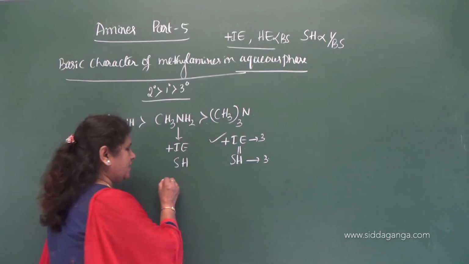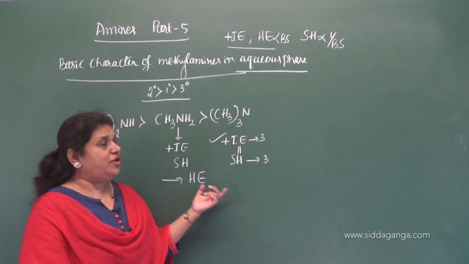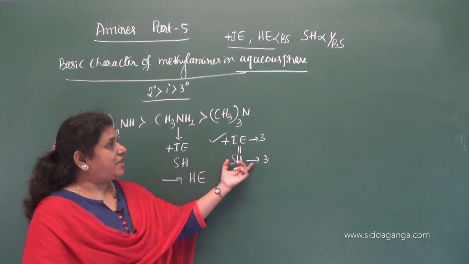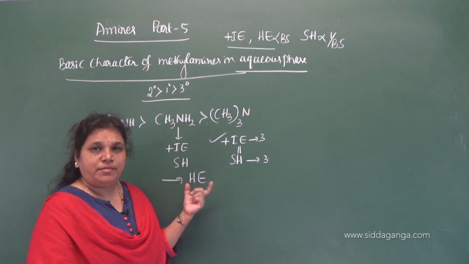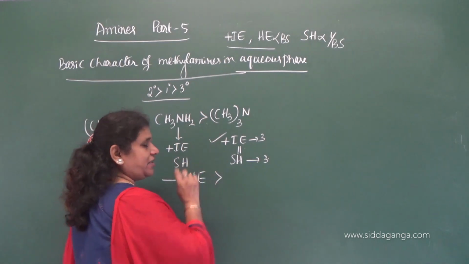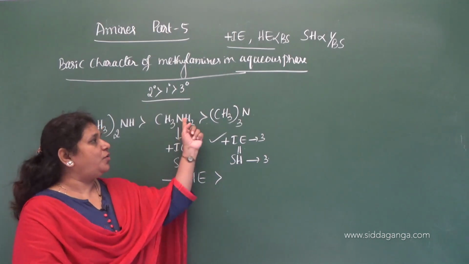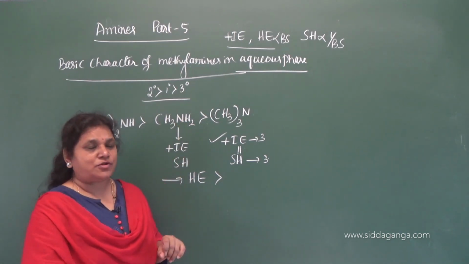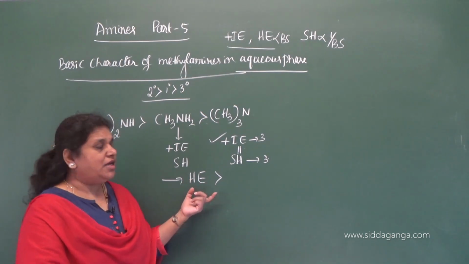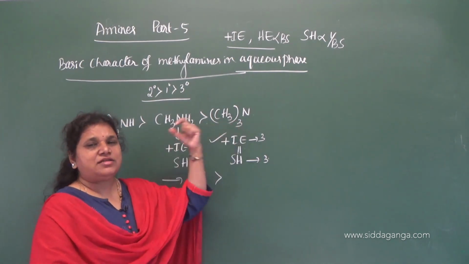Then what is left? It is left with hydration effect. So on the basis of hydration effect, we have to give the basic strength of methylamine and trimethylamine. In case of methylamine, the hydration effect is more, because of the presence of 2 NH bonds. As the number of NH bonds increases, hydration effect increases. On the basis of that, since hydration effect is more in methylamine, it is more basic than trimethylamine.